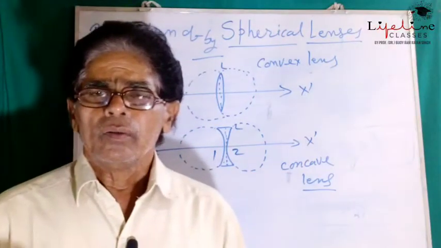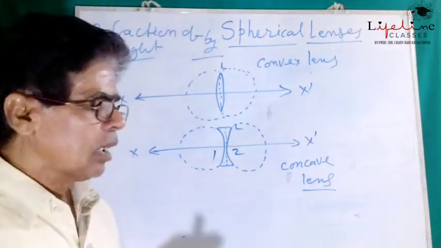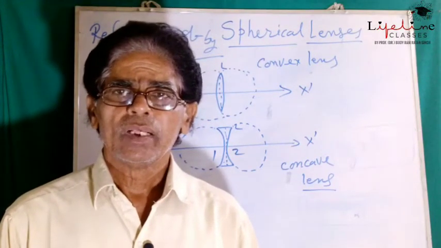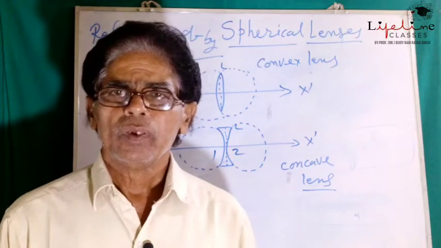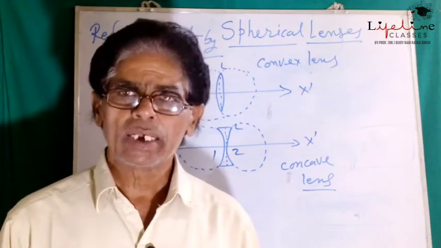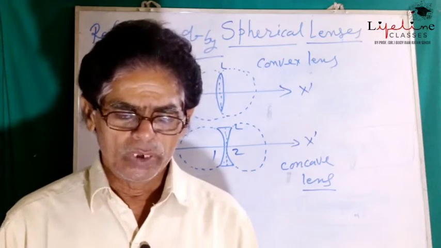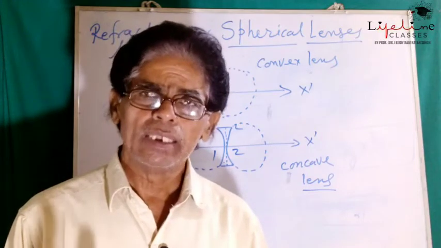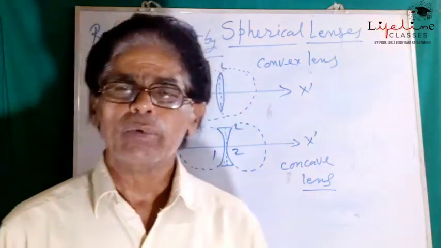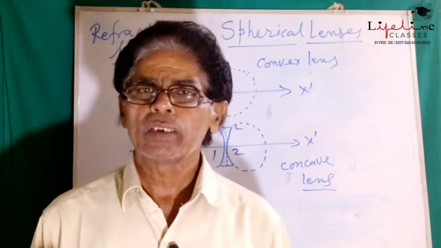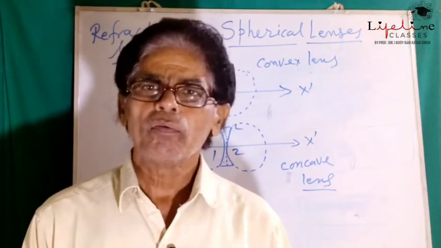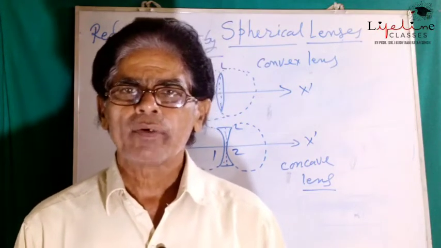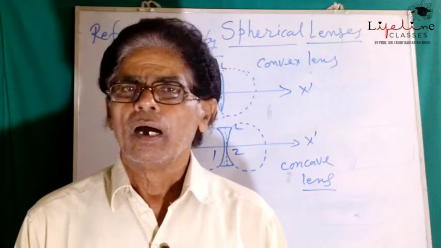Now the next one is the refraction through these lenses that gives rise to the image of the object or the light source, means image formation through the spherical lenses, and for this image formation we will discuss the nature of light rays, that is incident rays, after passing through the lens